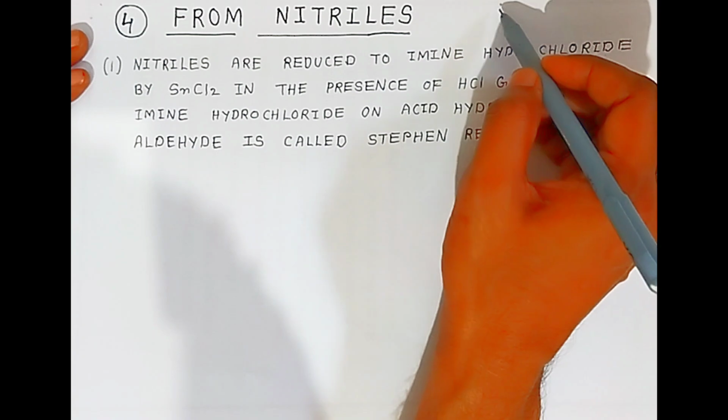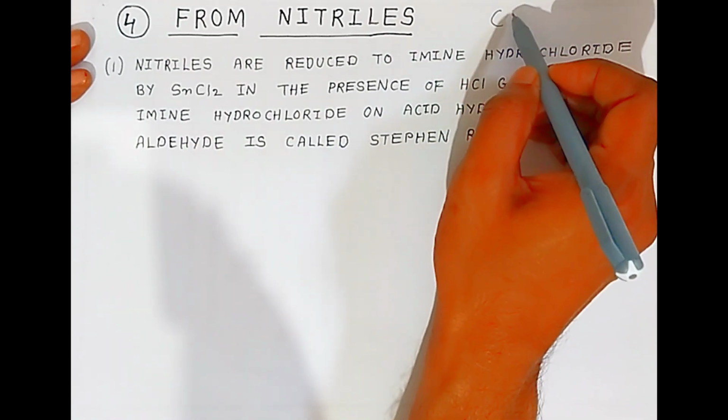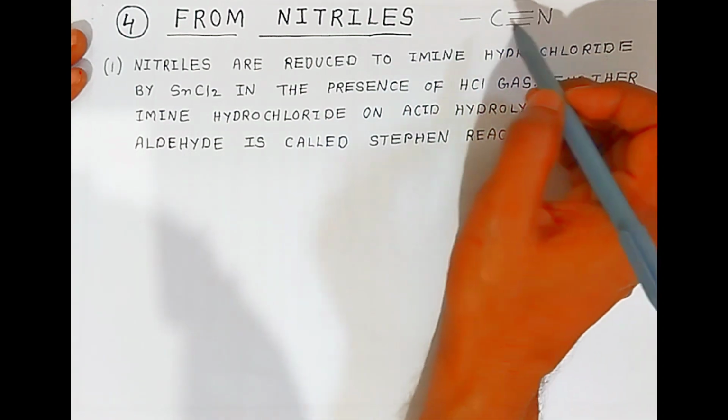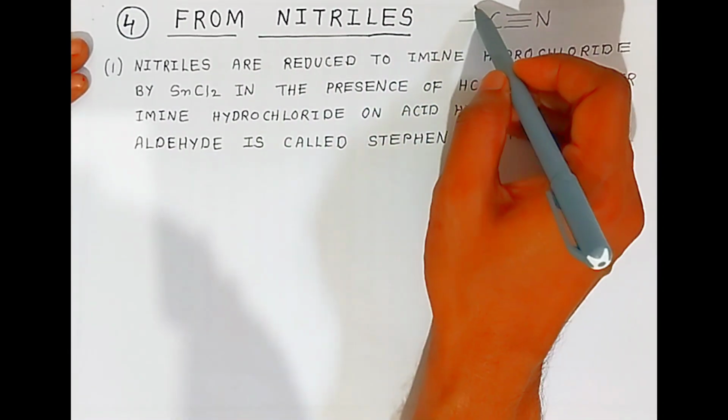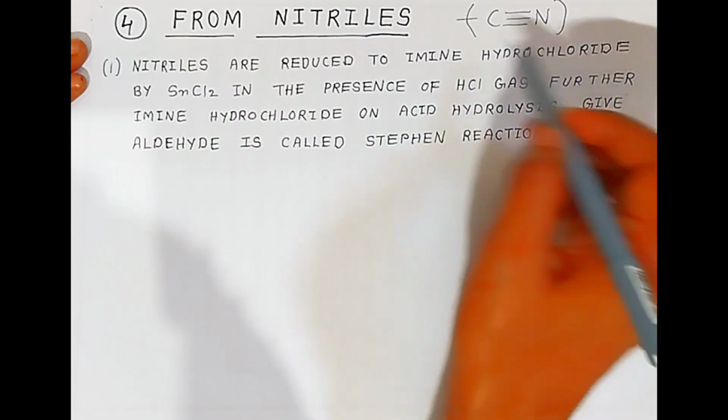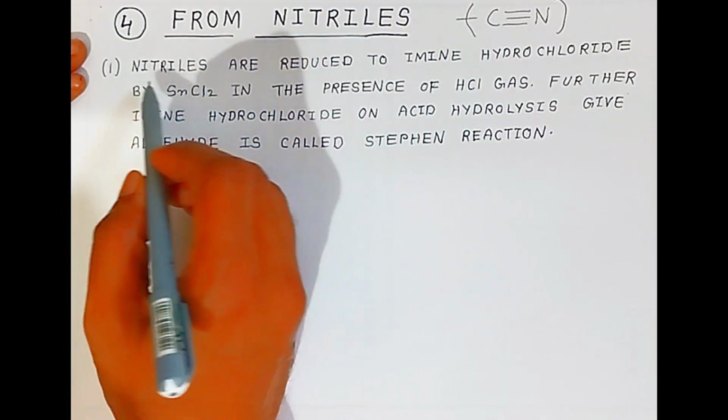Nitrile is also called cyanide, where carbon is bonded to nitrogen with a triple bond. So this is called nitriles. This is also called cyanide or nitriles. Nitriles are reduced to imine hydrochloride. How are we going to reduce the nitriles?